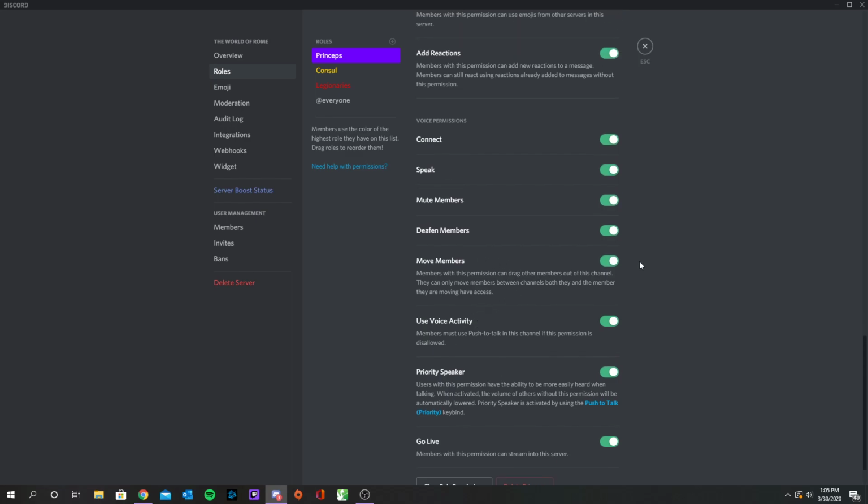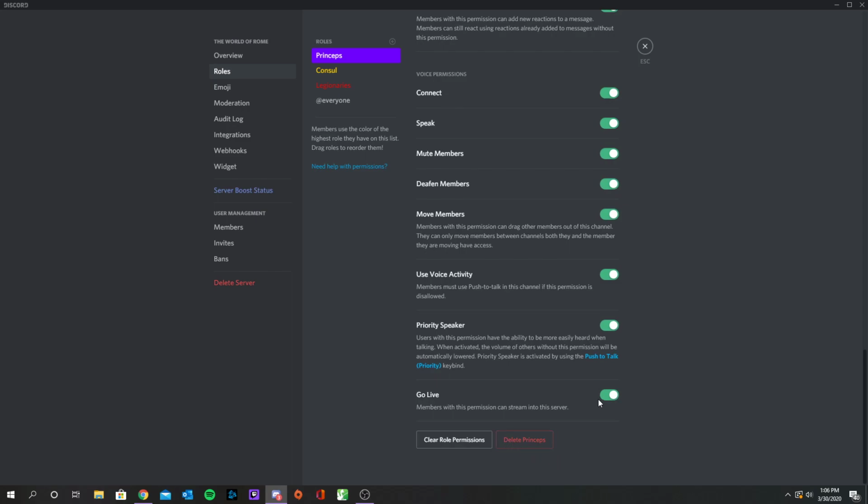Like I said, you can move members, you can mute members, you can deafen them. So, for example, if somebody's talking a lot and they're causing a lot of other people not to be able to hear you, and you don't want to keep having to push the priority speaker button, you can just mute them and they can't talk. It's pretty fun. You're just going to basically right click on somebody's name to do all of this stuff to them. Same thing with deafen.